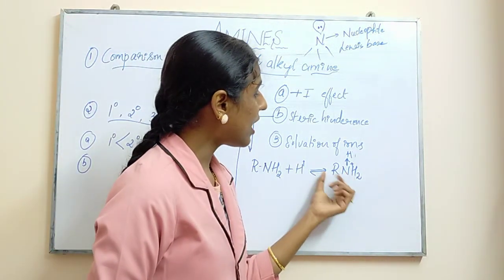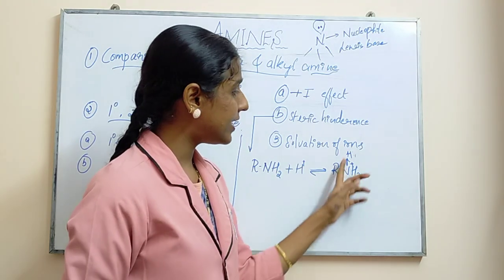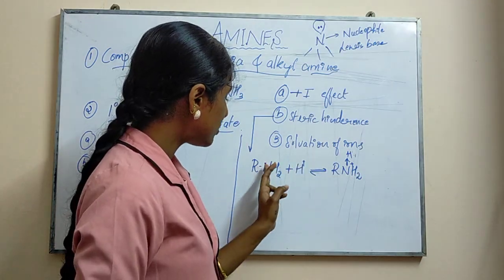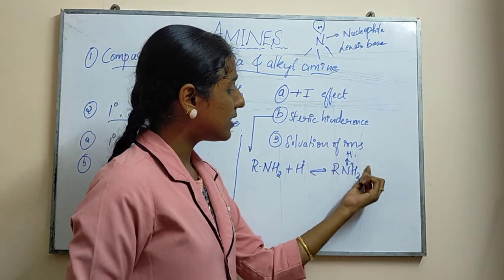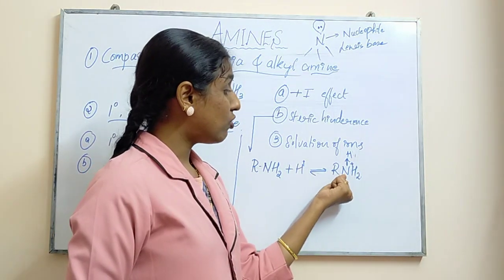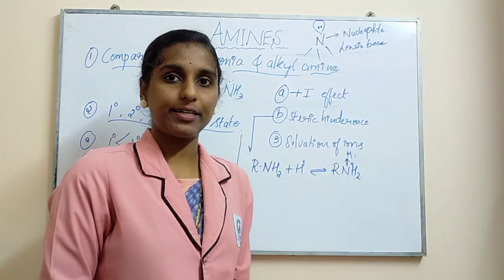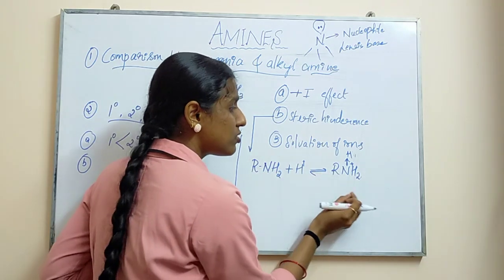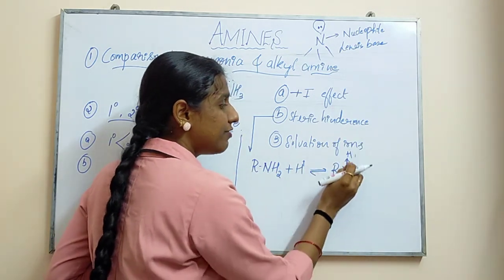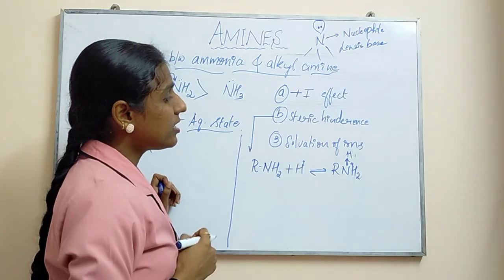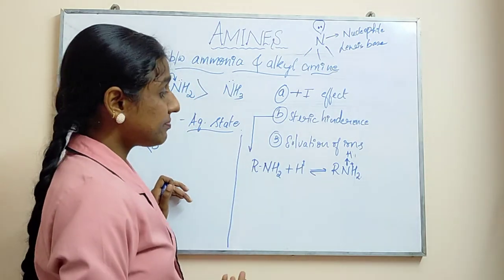So now a protonated ion formation will take place over here. This proton will get attached to the nitrogen. Here the nitrogen wants to get protonated, so it will react with the proton so that a new bond formation takes place. So that will be considered as steric hindrance. So here, what will happen with steric hindrance?